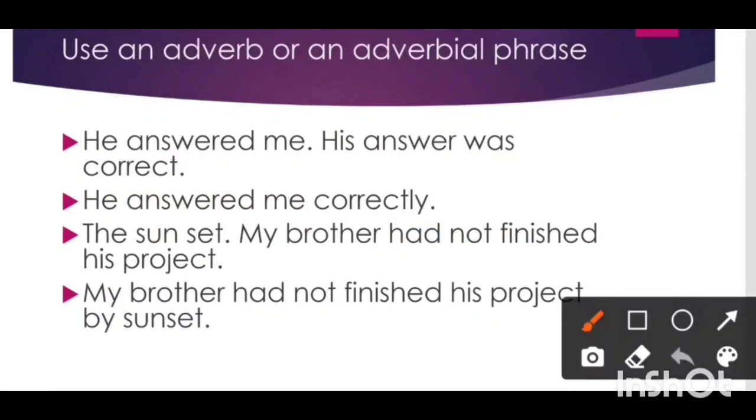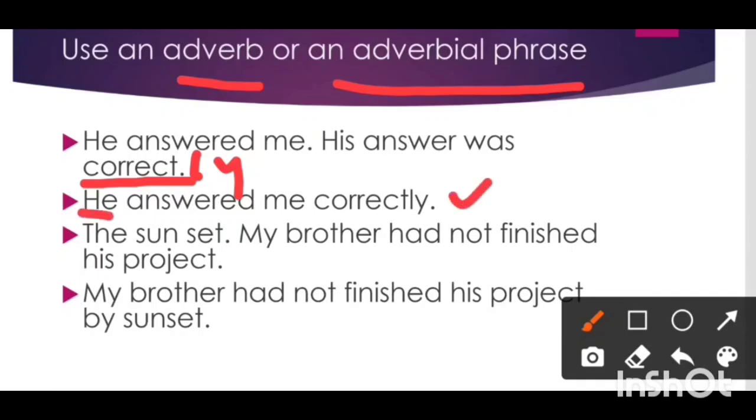Next way is to use an adverb or an adverbial phrase. You must have read about an adverb. An adverb is one of the parts of speech. It modifies a verb, an adverb, and an adjective. It tells us when a thing is done, how it is done, where it is done. He answered me, his answer was correct. So when we add ly to the adjective, it becomes an adverb. Suppose correct, correctly, slow, slowly. In that way, we can convert an adjective into an adverb. So how would we make a simple sentence? He answered me correctly.